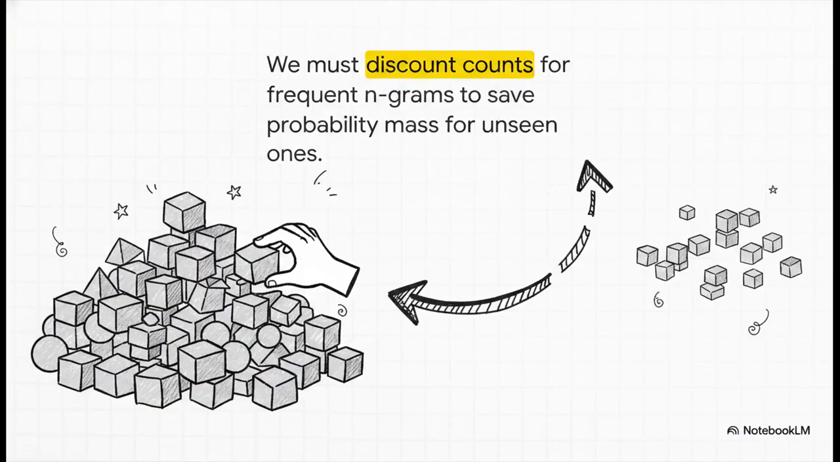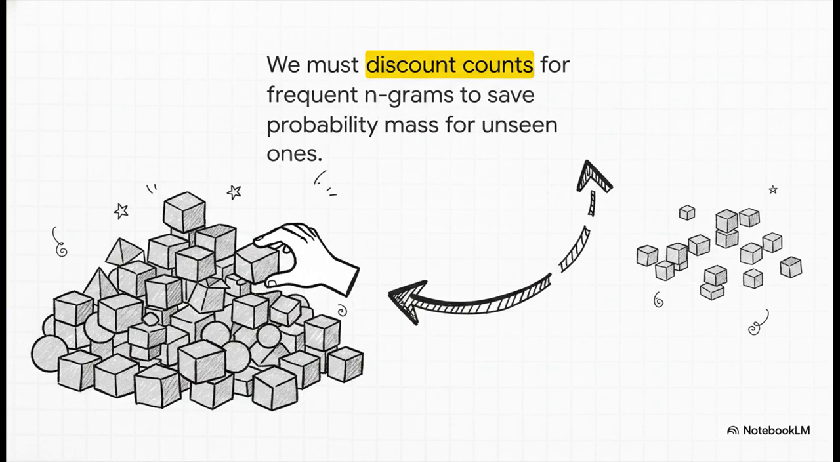Standard language models are incredibly rigid. If they haven't explicitly been trained on a specific string of words, say a totally unique bigram, they just assign it a strict probability of 0. Literally 0. But we live in the vast, infinite world of human language. Assigning a 0 probability just because you haven't seen a phrase yet, that is a recipe for a completely broken model. We have to leave some room for the unknown.